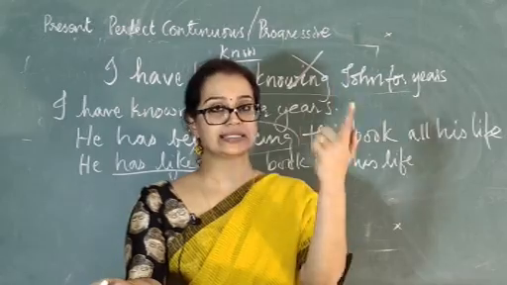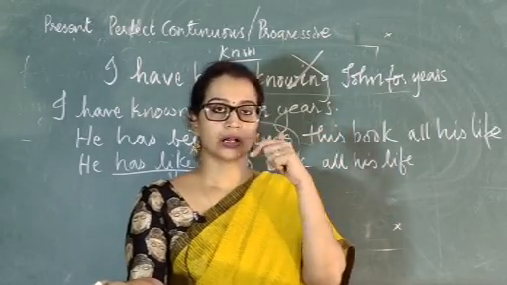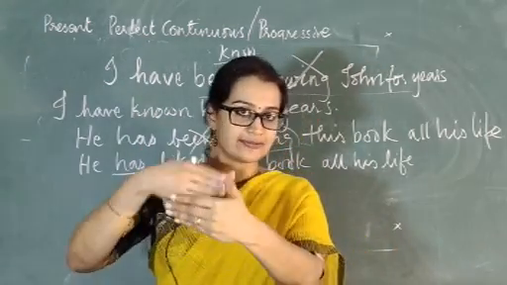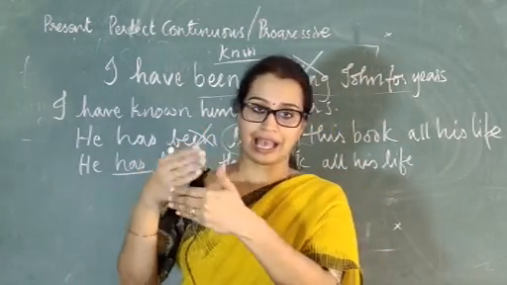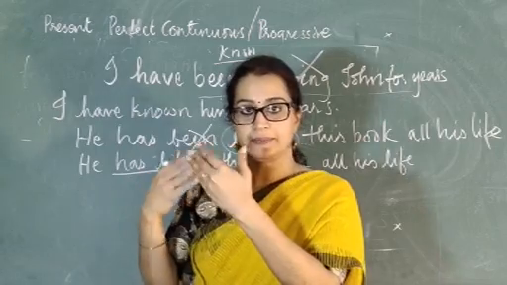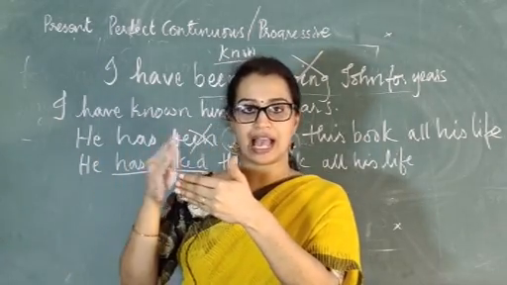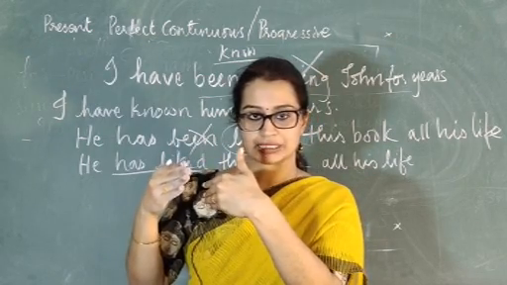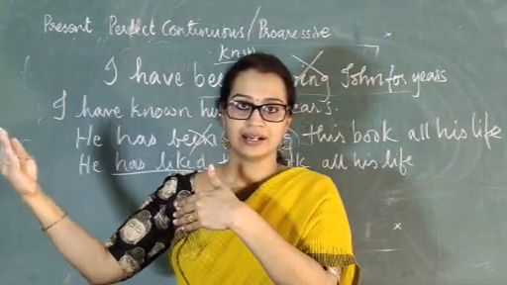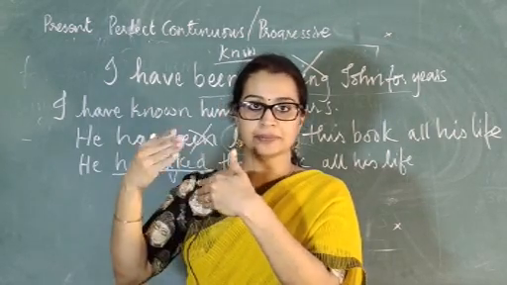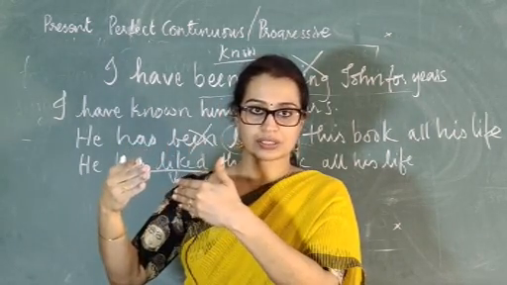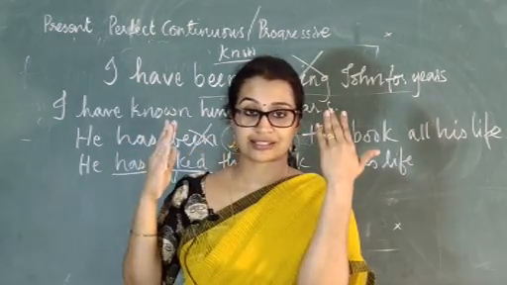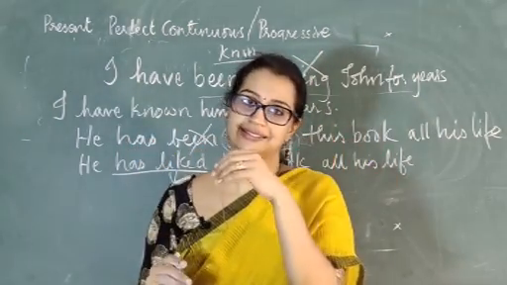Now how do you put it in the question form? In the question form, again things get inverted. So first you use have. Have I been learning English? So you use have first, the helping verb first, and then you put the subject, and then been plus the ing form. So have plus subject plus what? Been plus the ing form. That would be very complex, isn't it? Just studying the rules. So let's go by the examples.